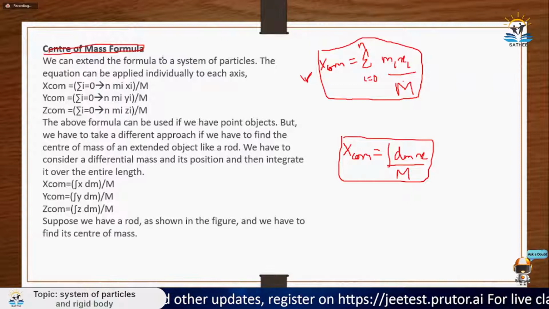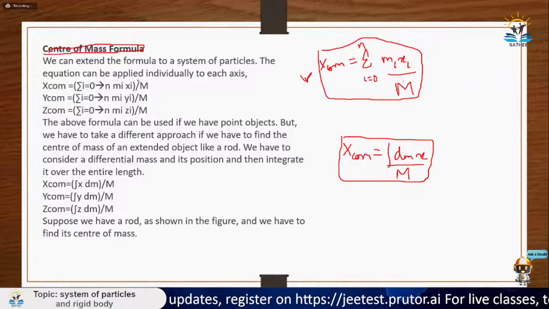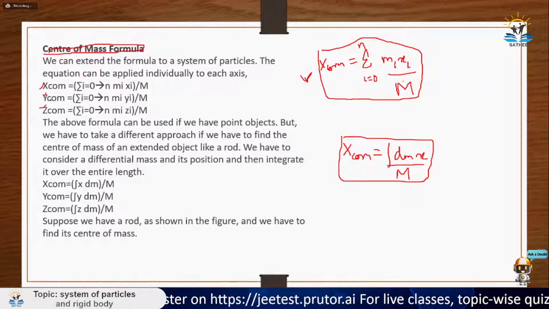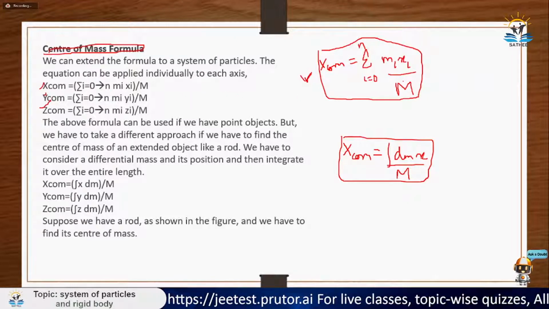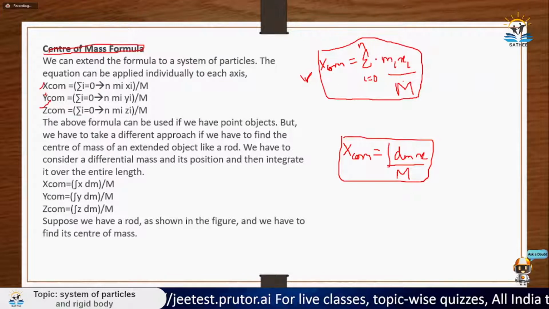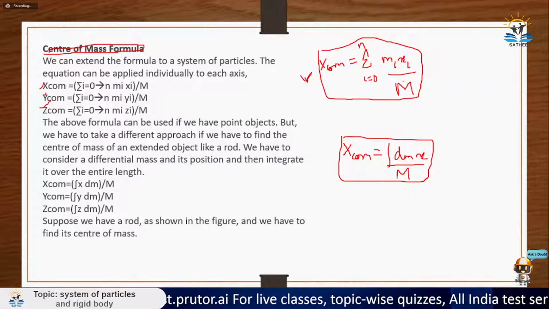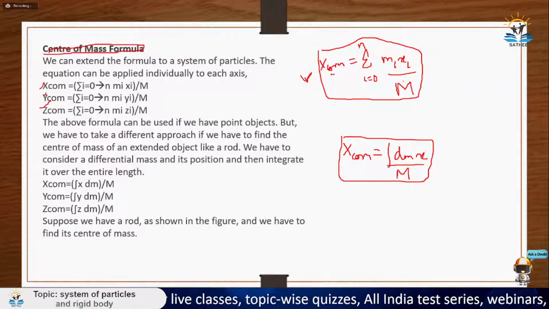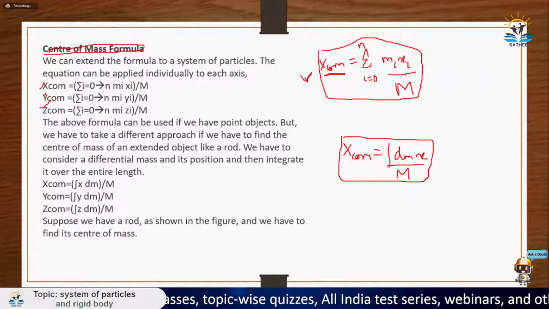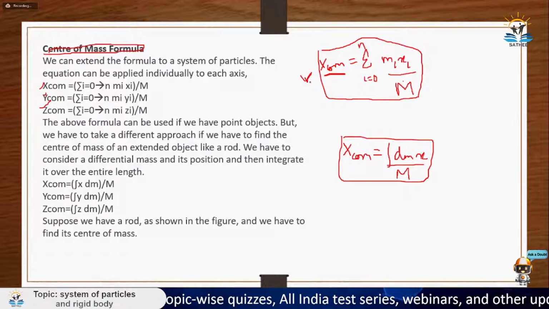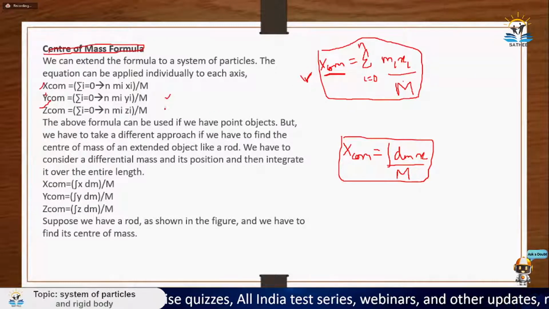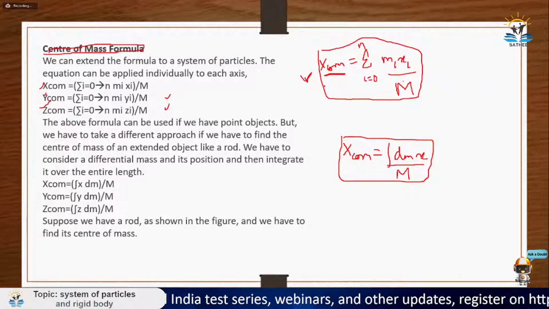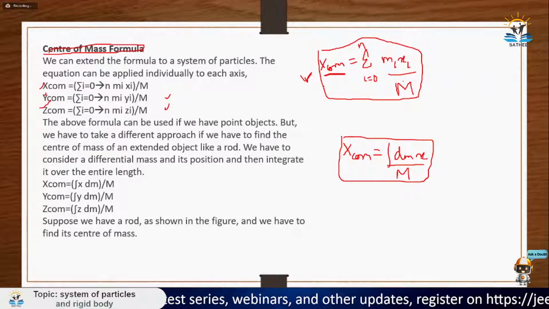See, here it is written. We extend the formula to a system of particles. The equation can be applied individually to each axis. So x-axis, y-axis, and z-axis. So basically, what I am doing is I am multiplying the mass of each and every particle of the body with its distance from the origin, with its x distance. Why? Because I'm calculating x coordinate of center of mass and dividing it by the entire mass of the body. Similar thing I will do with y coordinate and with z coordinate. So this is the thing which I do when I know that the mass distribution is uniform and when I know the separation of particles.